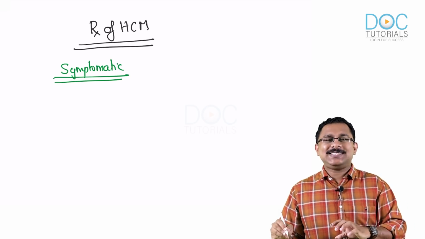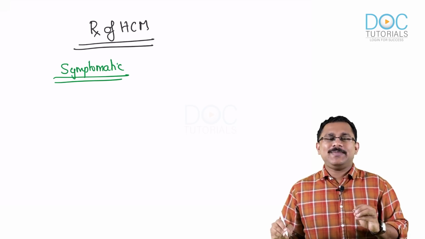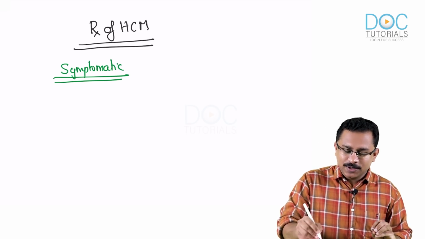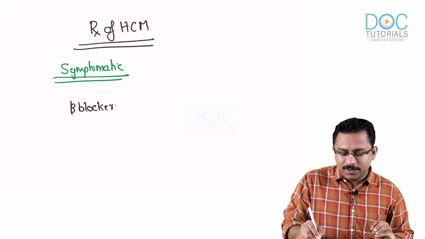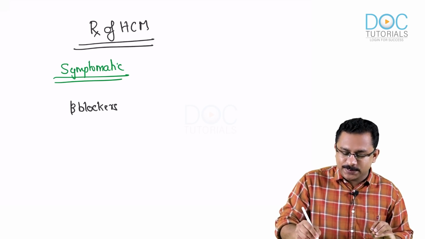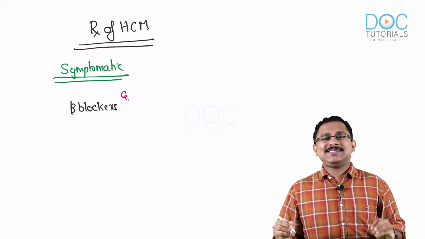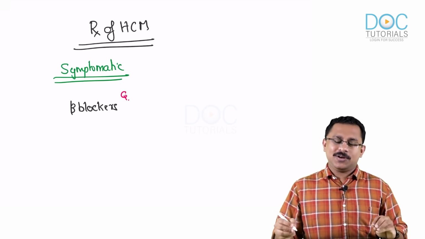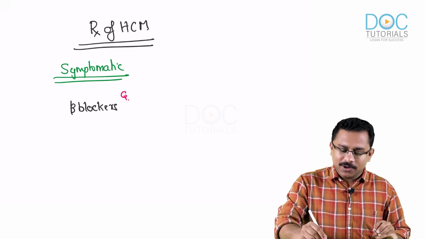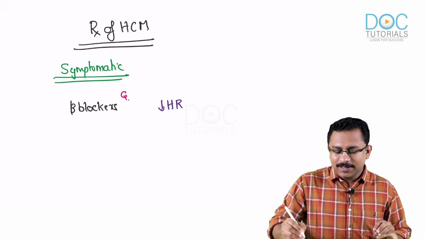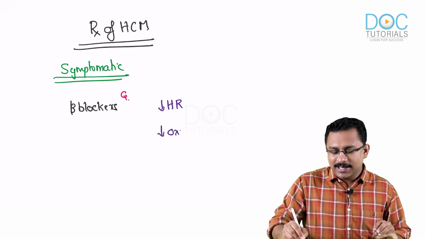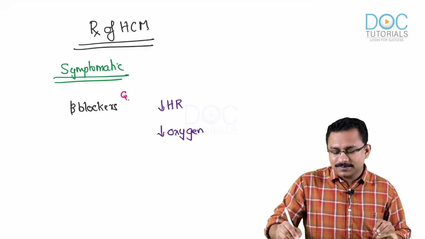But if the patient is symptomatic, always remember the first choice drug will be beta blockers. This is a potential question. Hypertrophic cardiomyopathy, medical management, what is the first choice drug? It is going to be beta blockers. So when you use beta blockers, what is it going to do? This is going to decrease the heart rate as well as decrease the oxygen consumption.